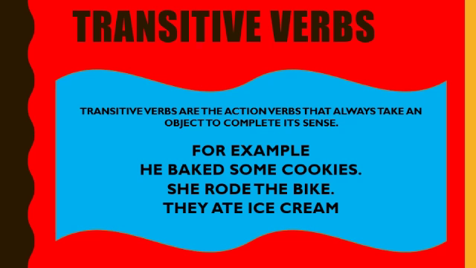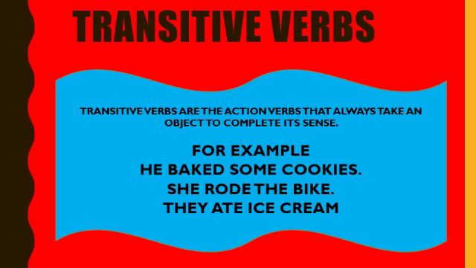So that's why the definition says transitive verbs are the action verbs that always take an object to complete its sense. The objects are compulsory to make it meaningful. For example, the first example is "He baked some cookies."